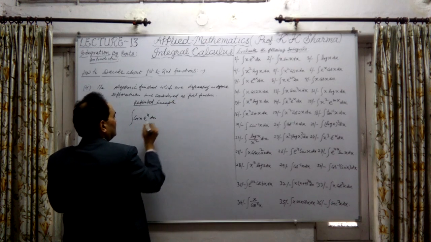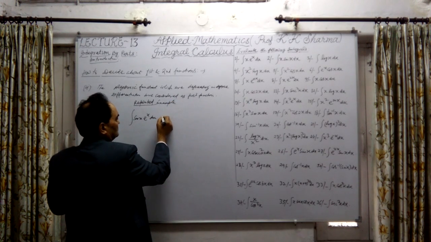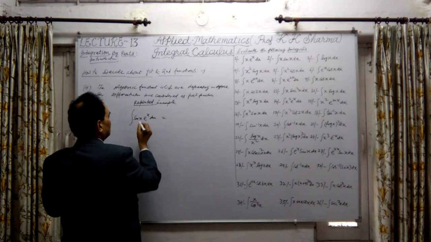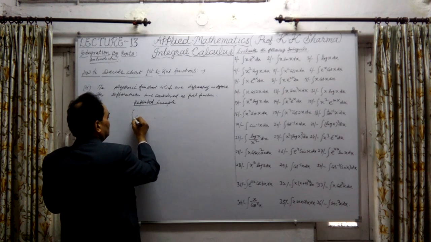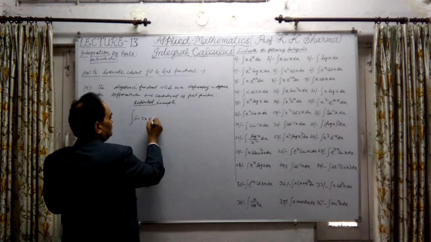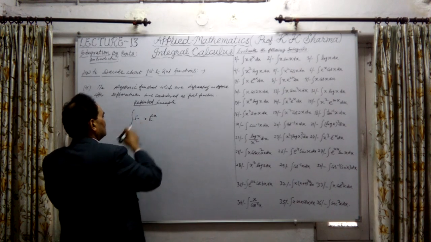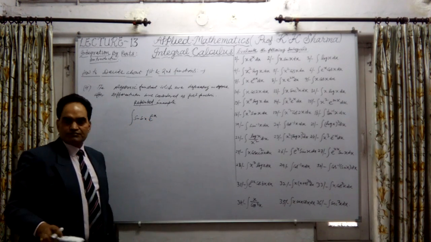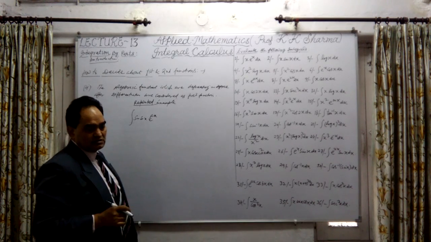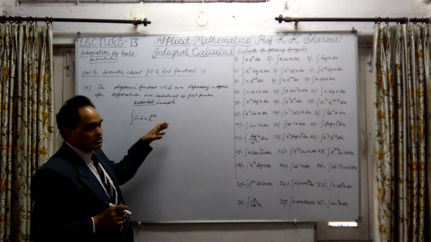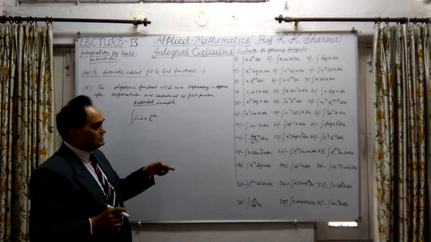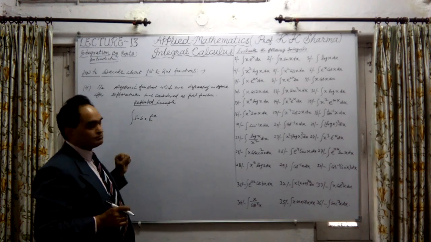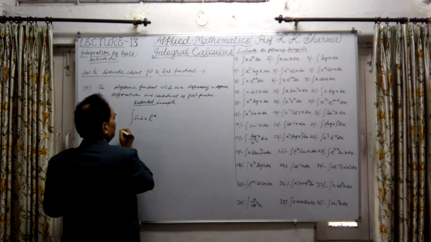If I take here e^x and sin x, simply, how will this be integrated? Or let me take sine 2x, which is nothing but sine twice x, into e raised power ax. Now this is sine bx into e^ax. Now which function is first and which is second? That we have decided: e is an exponential function, and in ILATE the last one is the second function. So we can integrate this applying the by parts method.